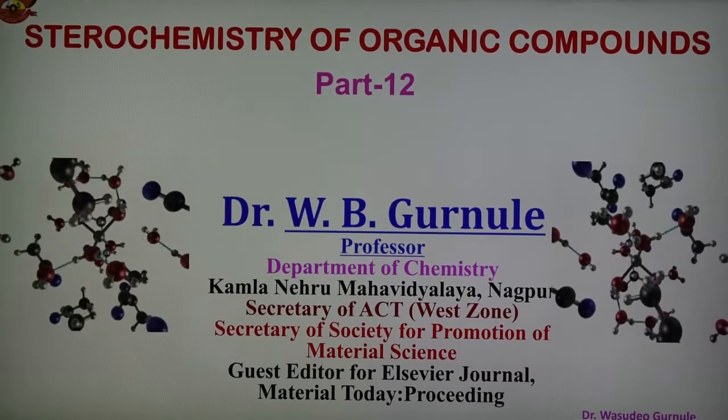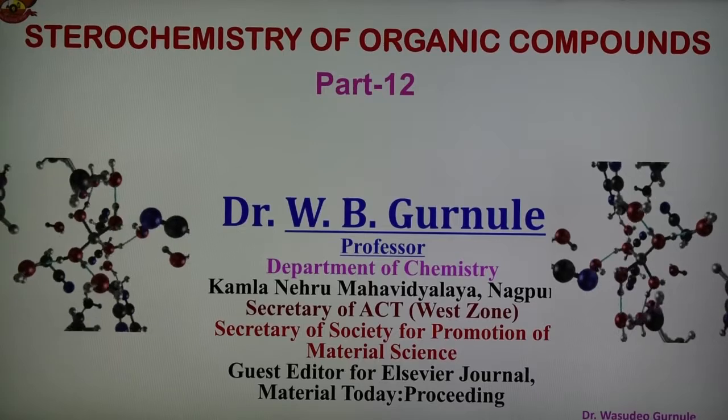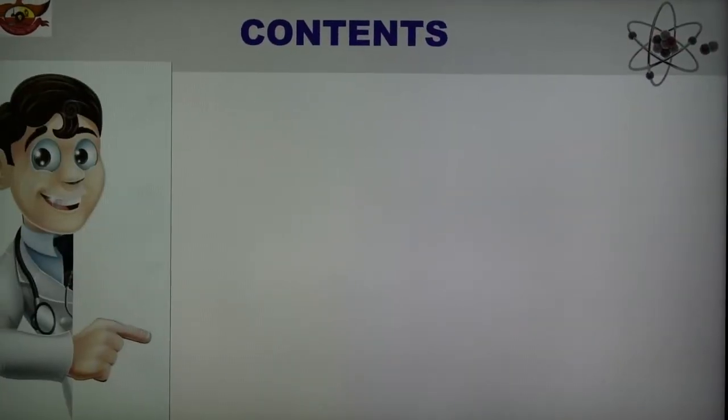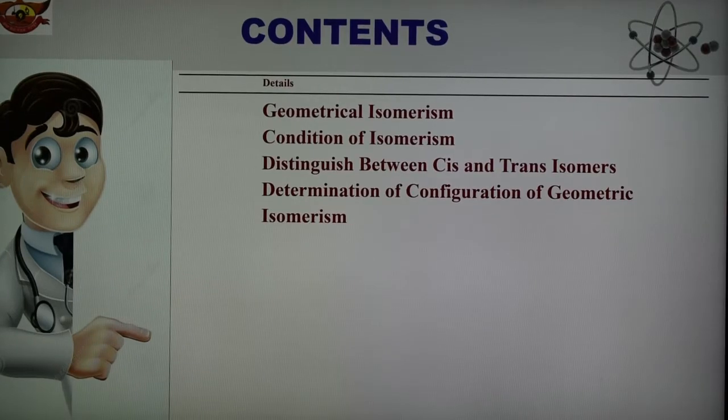Today's topic is stereochemistry of organic compounds, and this is part number 12. In this part we are discussing geometrical isomerism, the conditions for isomerism, the distinction between cis and trans isomers, and the determination of configuration of geometrical isomers on the basis of dipole moment, melting point, boiling point, and some other points. So these are the topics of today's presentation.